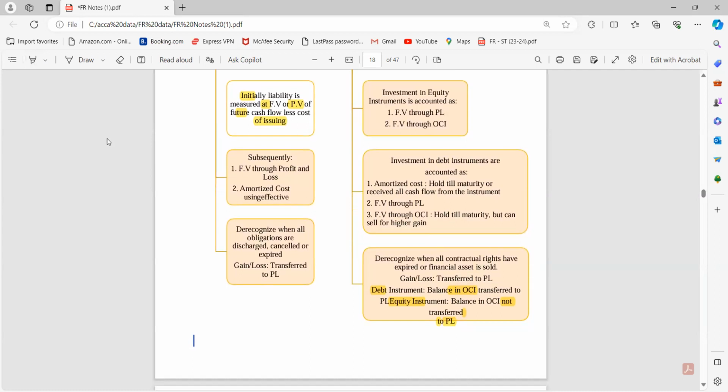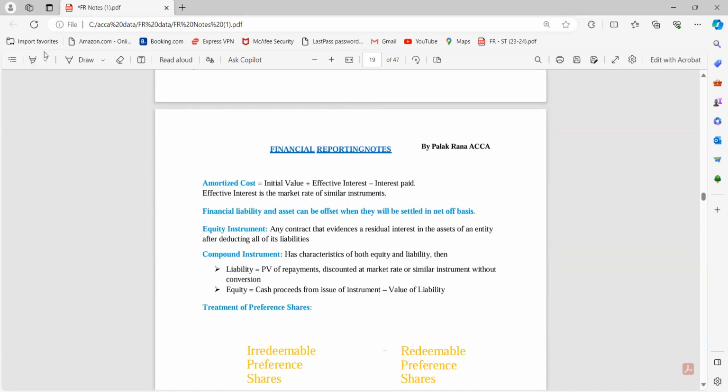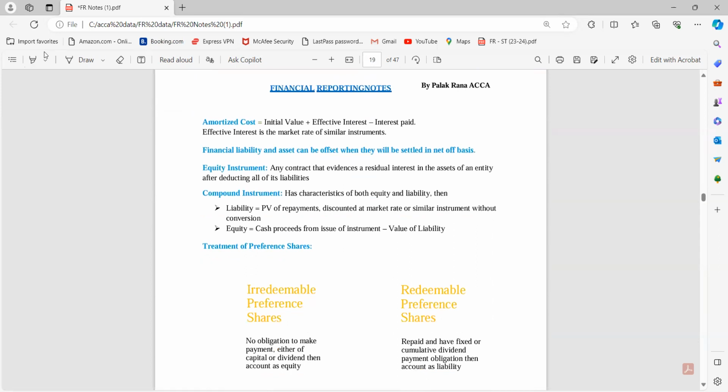Subsequently, fair value through P&L or amortized cost using effective interest rate, right? So this is my subsequent treatment. De-recognize when the obligations are discharged, cancelled or expired. So whenever I have discharged that obligation, or due to some other reasons that obligation is cancelled or expired, if there is any gain or loss, that gain or loss is transferred to my P&L. So guys, this was the treatment of financial assets and financial liability.